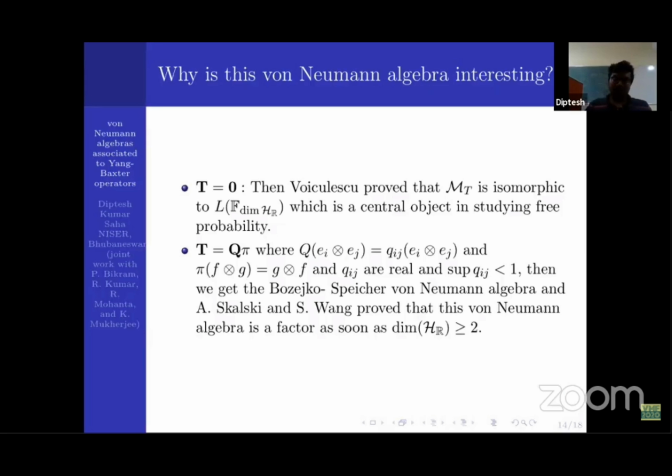So why is this Von Neumann algebra interesting? Actually, this Yang-Baxter Von Neumann algebra subsumes the cases of the free Gaussian functor due to Voiculescu, and also the q-Gaussian Von Neumann algebras by Bożejko and Speicher. These two Von Neumann algebras are very well studied in the literature, and both of them are factors when the dimension of the Hilbert space is greater than or equal to 2.